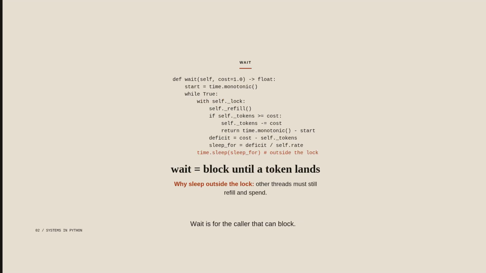Wait is for the caller that can block. If the bucket is empty, we compute how long until the next token lands. Sleep that long, then refill and spend. Wait holds the caller until a token lands, so the request can still enter when the refill arrives. The sleep sits outside the lock, so other threads are not stuck. We return the seconds we waited.